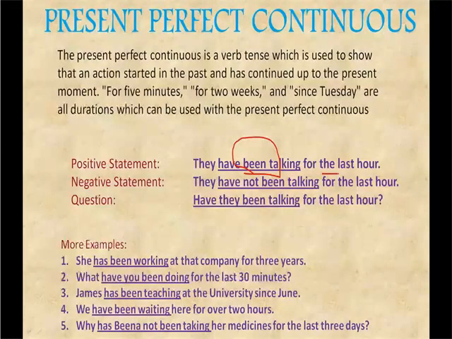That means for the last 1 hour they have been talking. She has been working in that company for 3 years. So we have a specific time frame. In present perfect continuous, we will always have a time frame. James has been teaching since June for over 2 hours. So this is how you can find out.